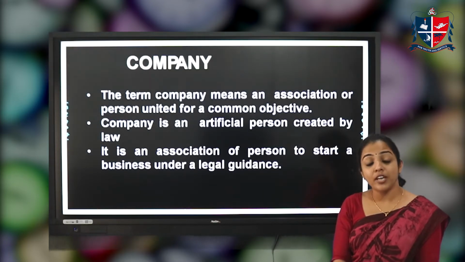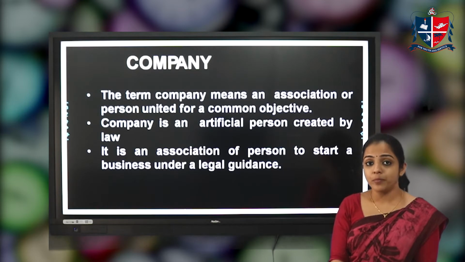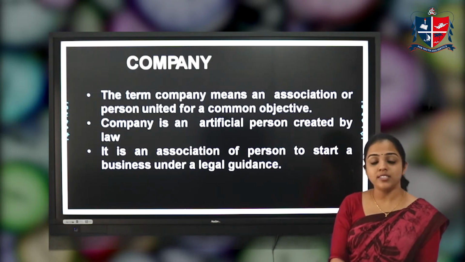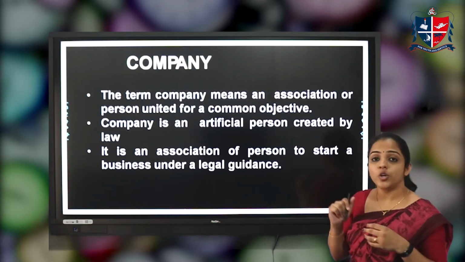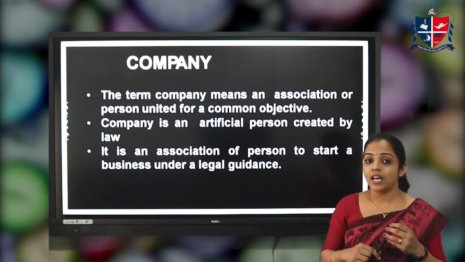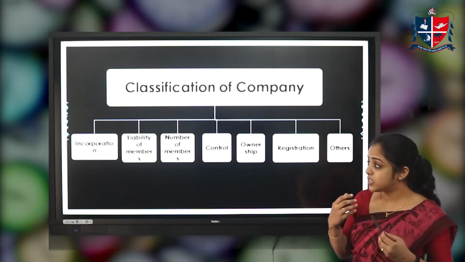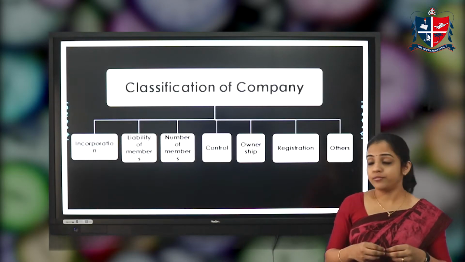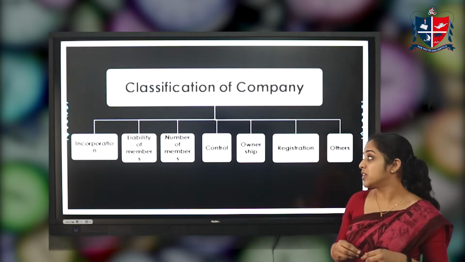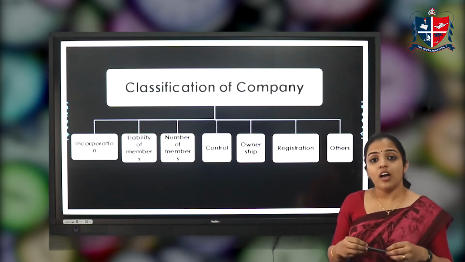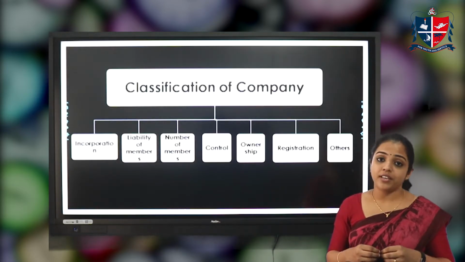So when an association of people comes together for a common objective, that is known as a company. Today let's discuss the classification of company. A company can be classified on different bases: first, on the basis of incorporation, liability of members, number of members, control, ownership, registration, and others. These are the ways we can classify the company.